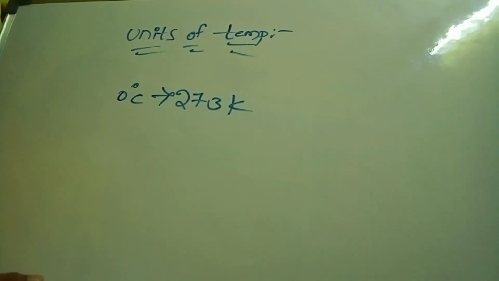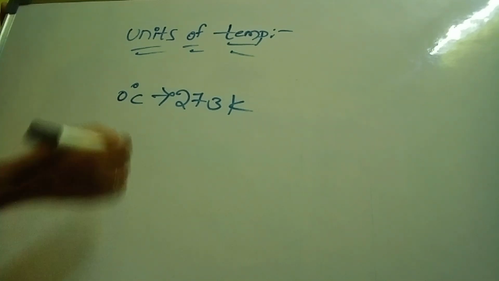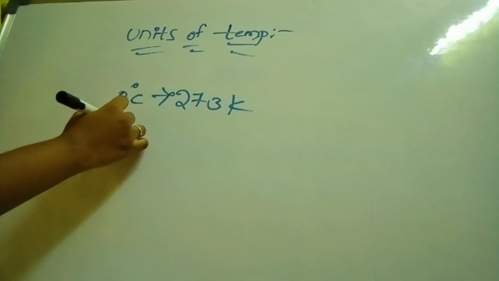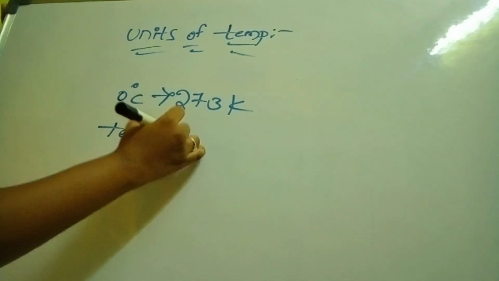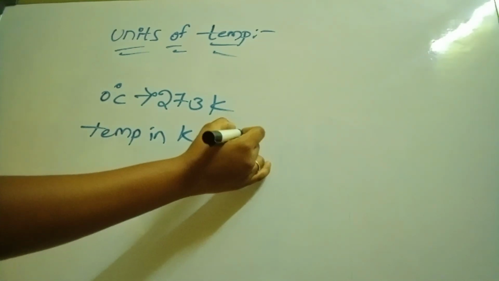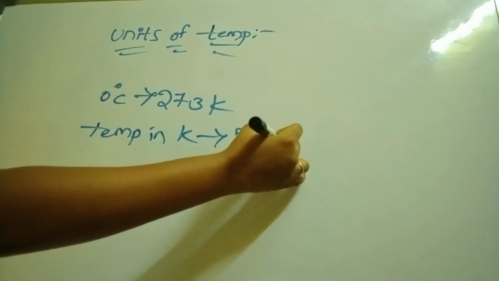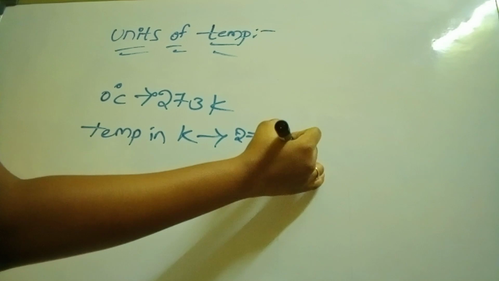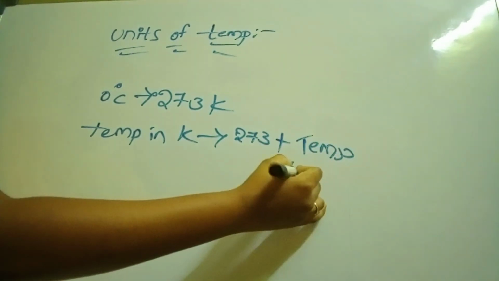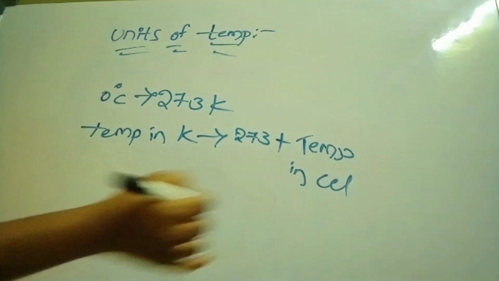If normal body temperature is... see, now temperature in kelvins is equal to 273 plus temperature in Celsius.